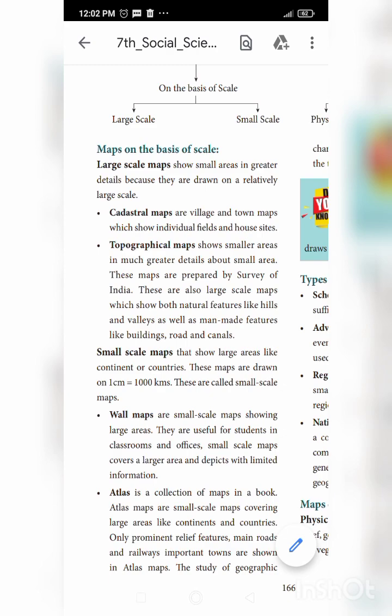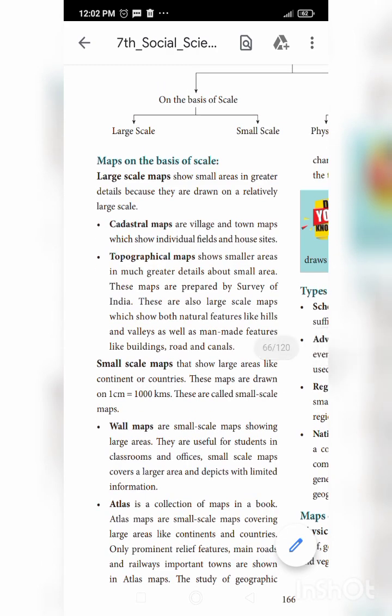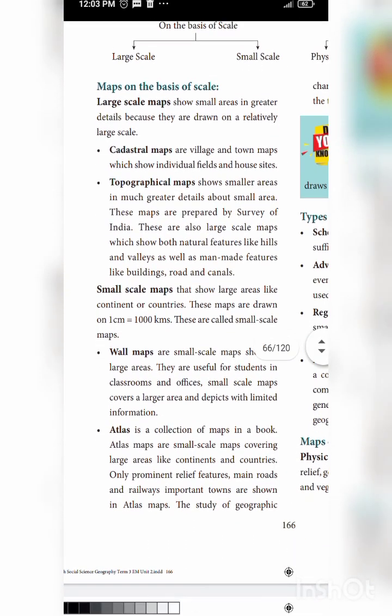And then next, see here, these maps are prepared by the Survey of India. So who will prepare these maps? The Survey of India department will do that. These are also large scale maps, which show both natural features like hills and valleys as well as man-made features like buildings, roads and canals. So in these maps, these are also large scale maps. Why? Because natural features like hills, valleys and man-made features like buildings and roads you can see in this map.